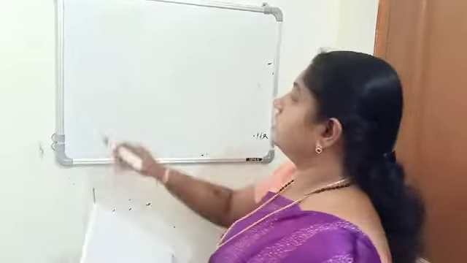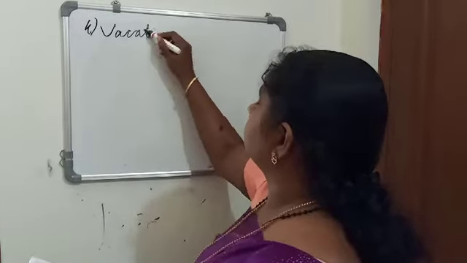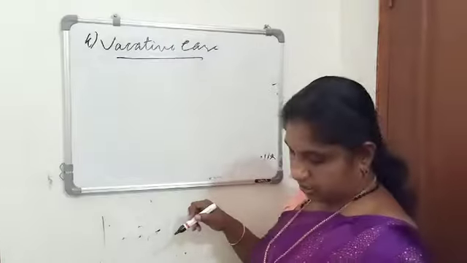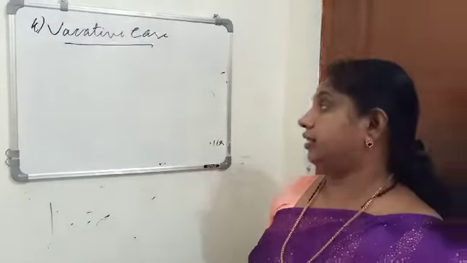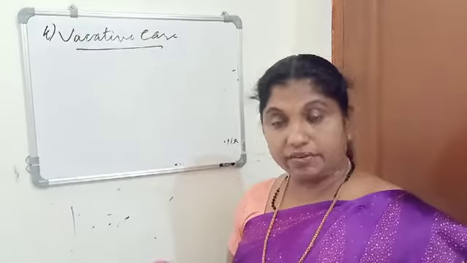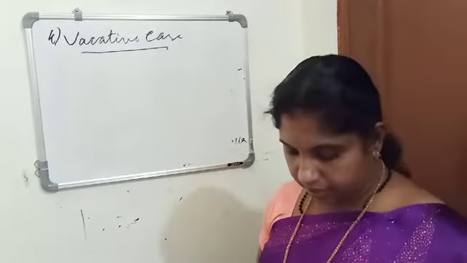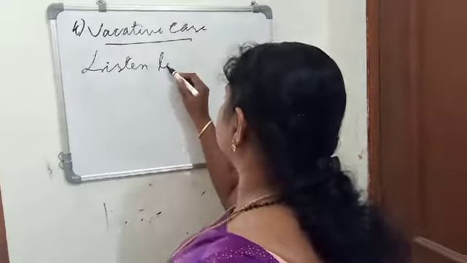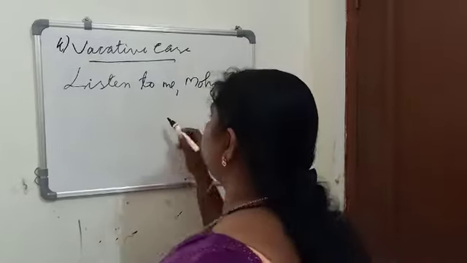Next, the last one, the fourth one, is vocative case. What is vocative case? A noun is used to address a person or a thing. When a noun is used to address a person or a thing, then we can say that noun is in which case? Vocative case. Okay, example: Listen to me, Mohan.